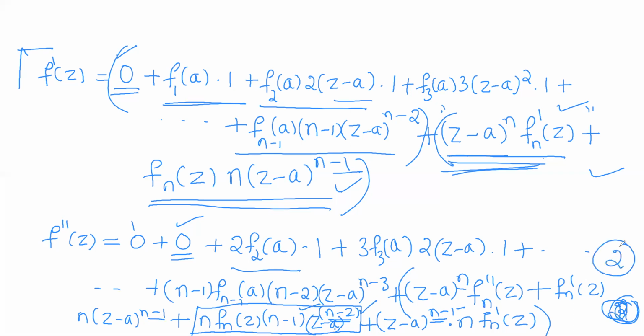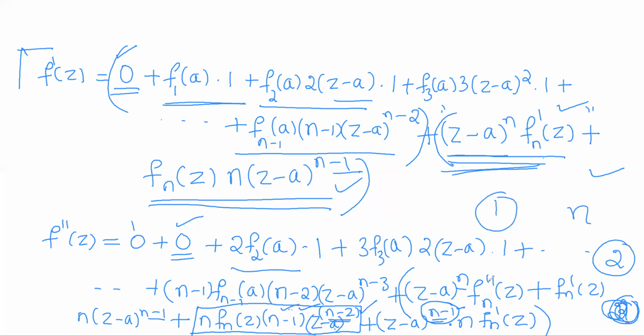So when you are differentiating two times, except this term, in the rest of the terms the least power is n minus 1. So when you differentiate n times, the least power will be 1.